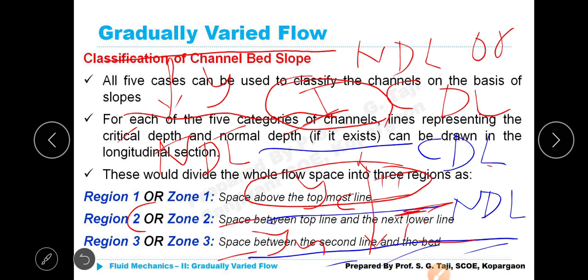So how many regions or zones are there? Three zones, also known as regions. Depending upon these, the bed slope profiles will lie.